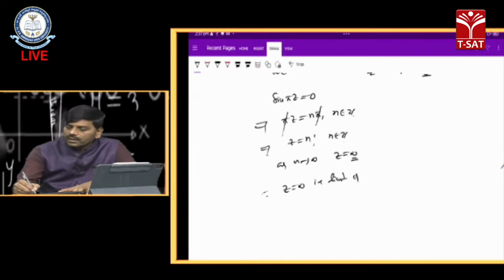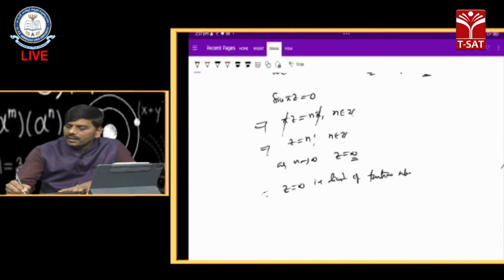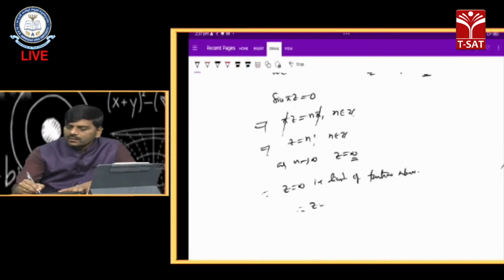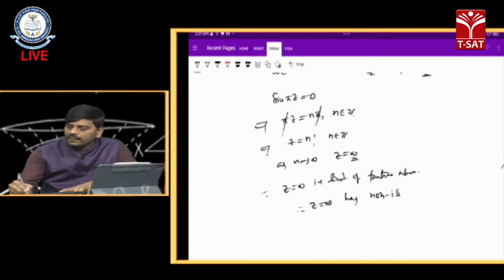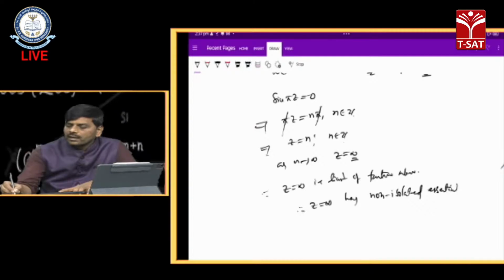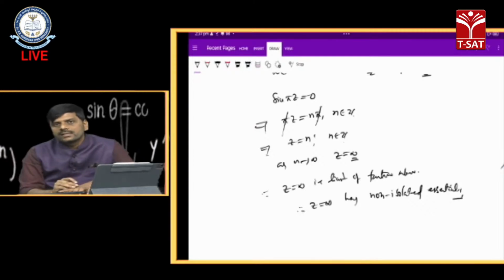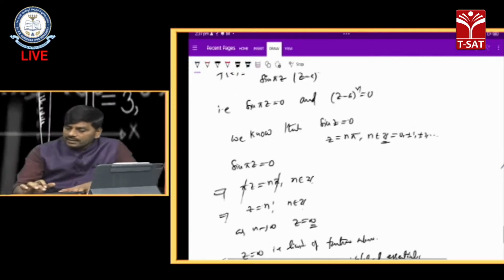So at z equals infinity the function has a non-isolated essential singularity. Now we have other singularities.